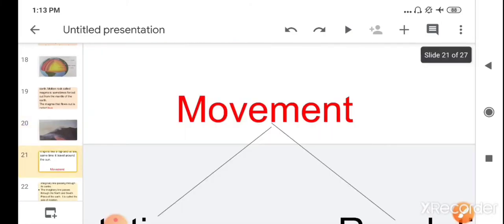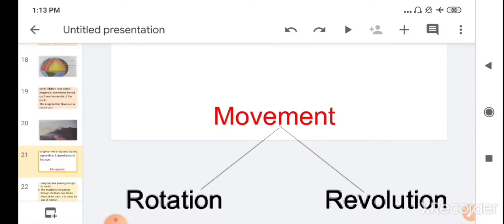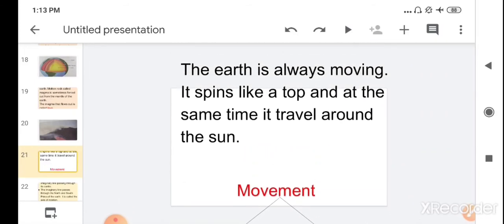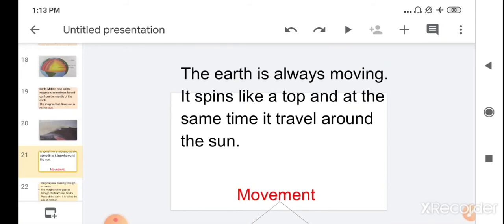Children, our next topic is the movement of the earth. Children, the earth is always moving.